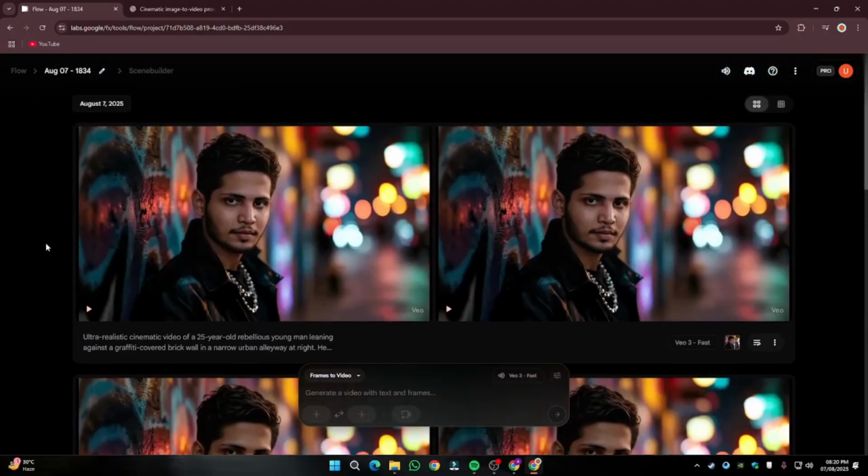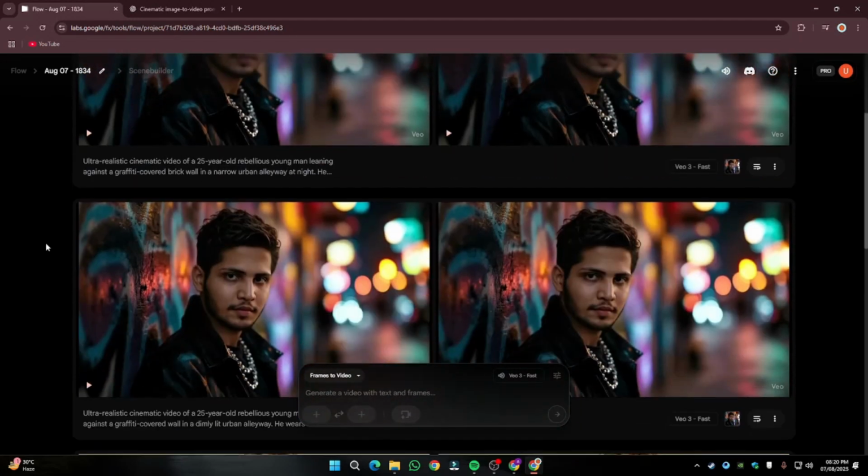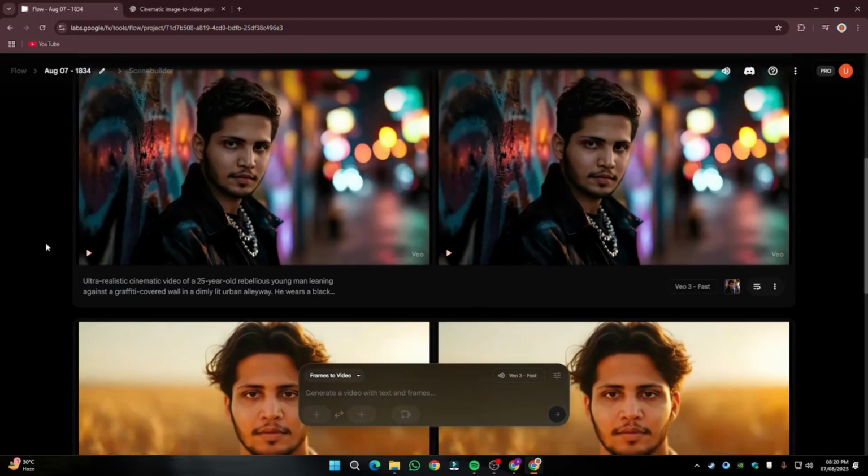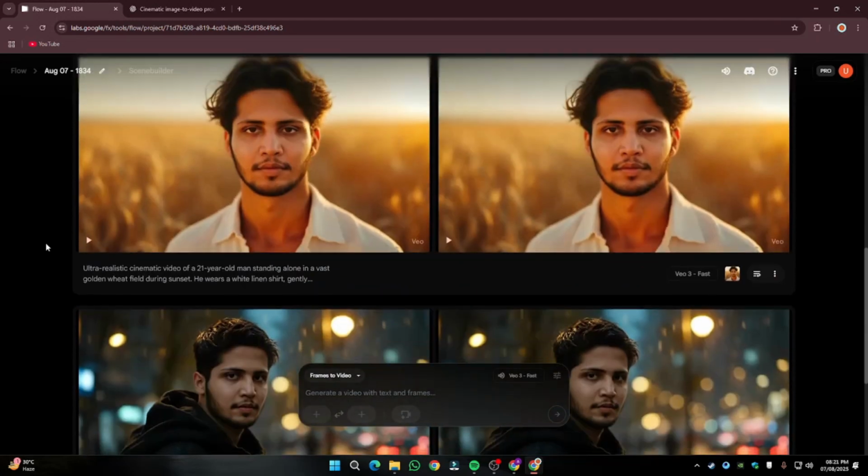So there you have it, guys. This was the easiest method. You can go ahead and create videos of yourself. No more complex generations, no more training your model, no more consistent character work. You can simply generate an image, put your face swap on it, and it's going to look a lot like you. And you don't have to do a lot of difficult stuff to generate videos of yourself.